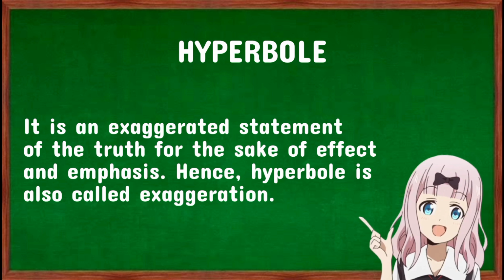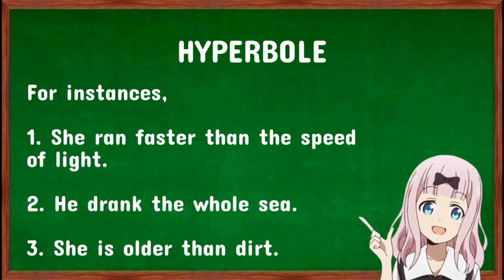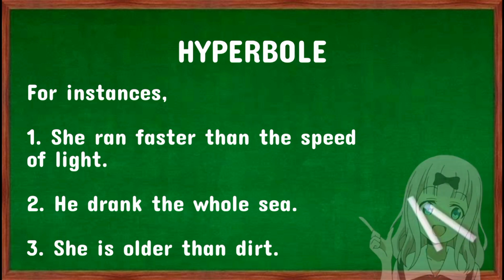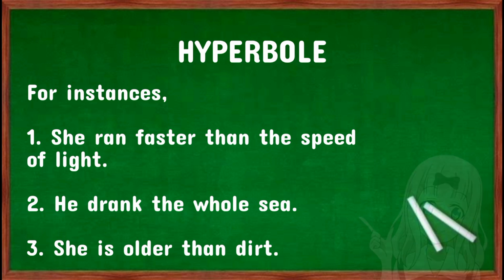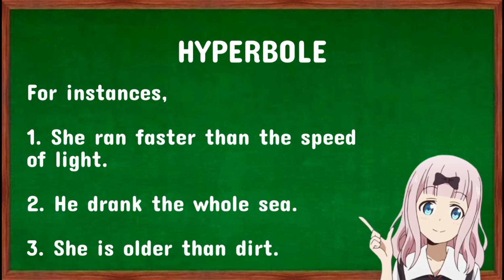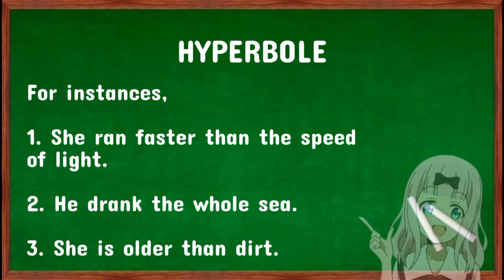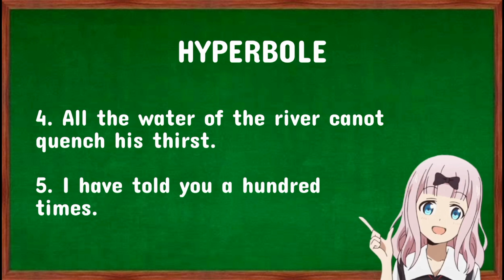Hyperbole. It is an exaggerated statement of the truth for the sake of effect and emphasis. Hence, hyperbole is also called exaggeration. For instance, she ran faster than the speed of light. He drank the whole sea. She is older than dirt. And all the water of the river cannot quench his thirst. Lastly, I have told you 100 times.